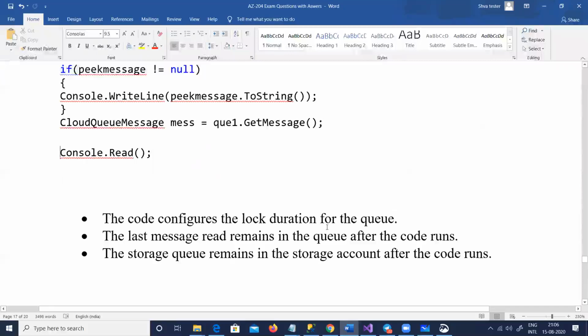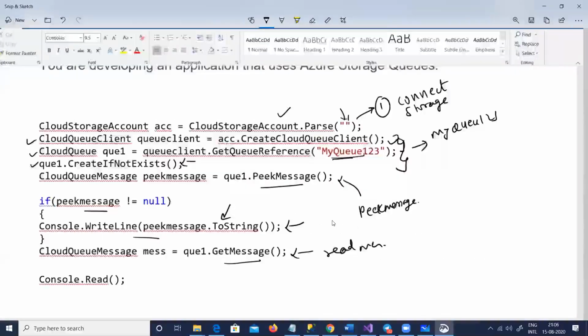This code configures the lock duration for the queue. Let me explain what this sentence means. When you read a message from a queue, there is a lock duration, which means by default it locks the message.